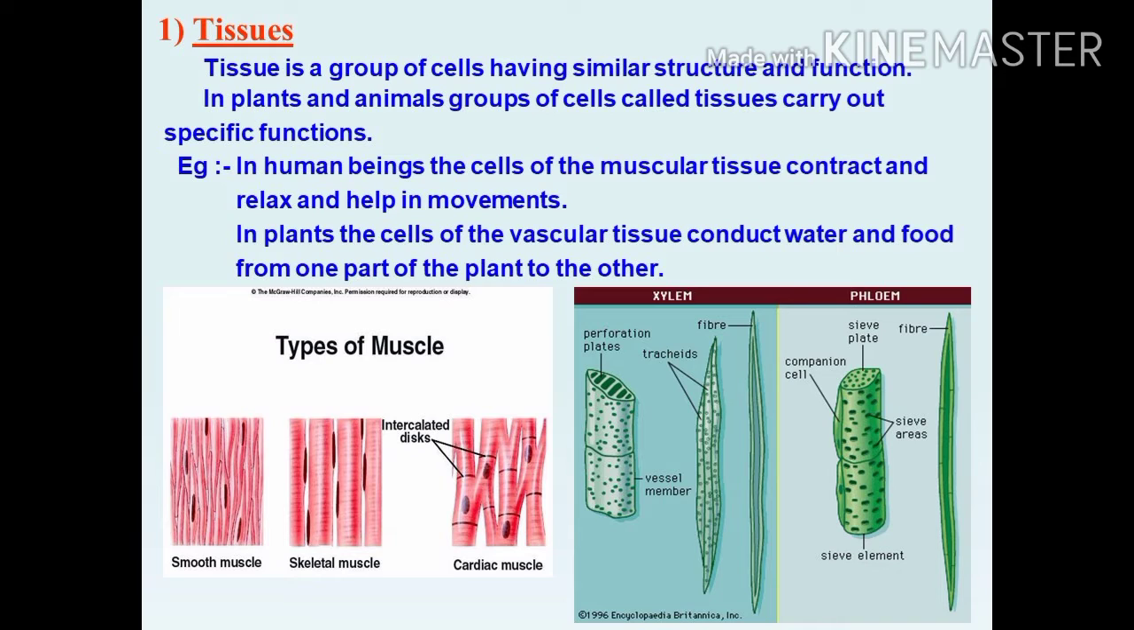Then in plants, the cells of the vascular tissue conduct water and food from one part of the plant to the other part. Then what do you understand from this? Multicellular organisms show division of labor. Cells specialized in one function are often grouped together in the body.